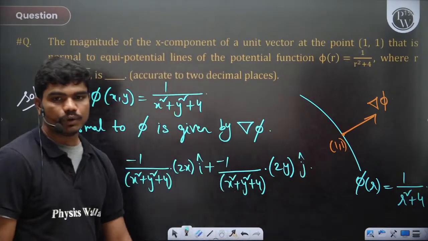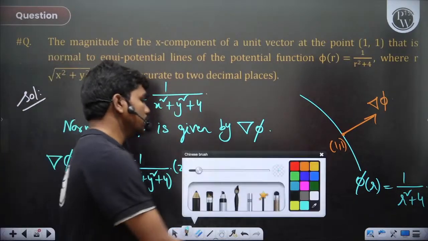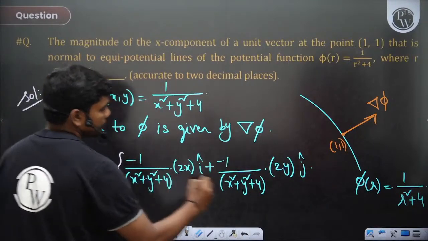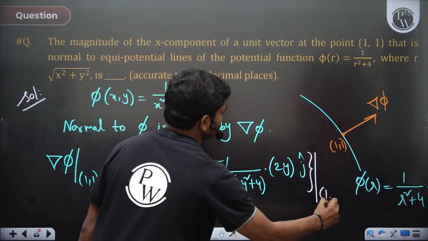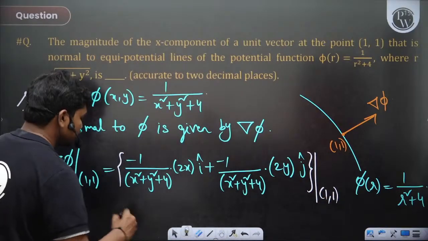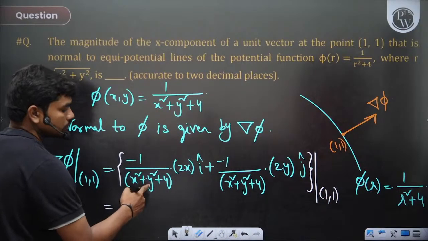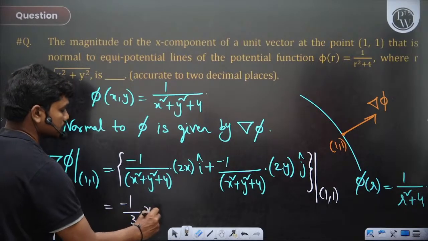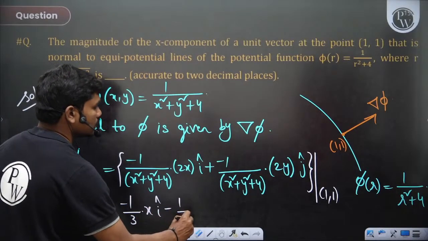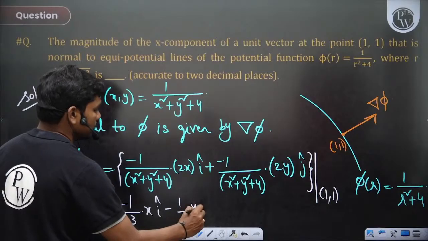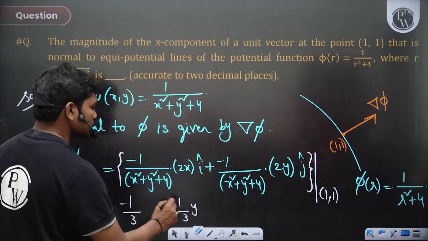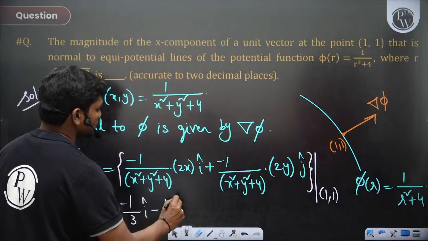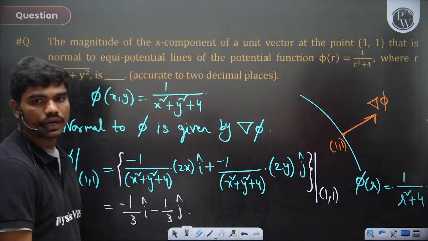Now you want this value at the point 1 comma 1. So this gives you minus 1 by 1 plus 1 plus 4, which is 6, and 2 gets cancelled, so 1/3 x i cap minus 1/3 y j cap. Since x is 1 and y is also 1, we get minus 1/3 i cap minus 1/3 j cap. So this is the vector.